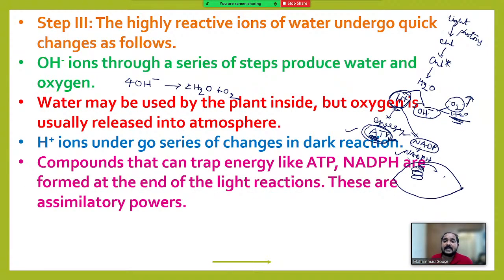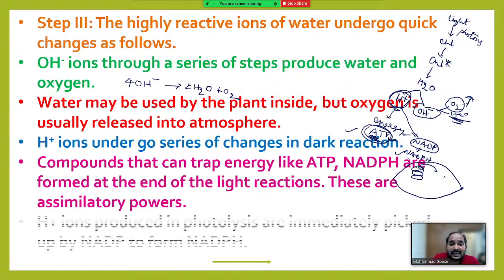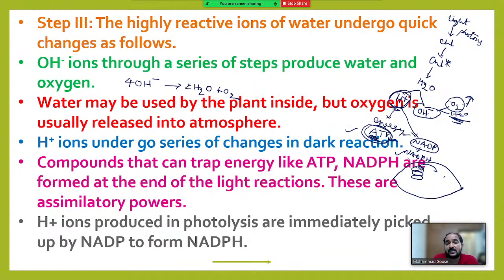So compounds that can trap energy like ATP and NADPH are formed at the end of the light reaction. These are assimilatory powers. ATP and NADPH are also called assimilatory powers. These are the link between light reaction and dark reaction. H plus ions produced in photolysis are immediately picked up by NADP to form NADPH. That's what I explained. So till this, the entire process we call a light reaction.